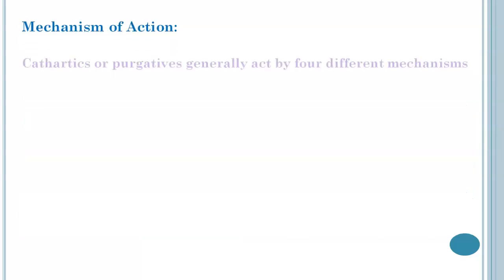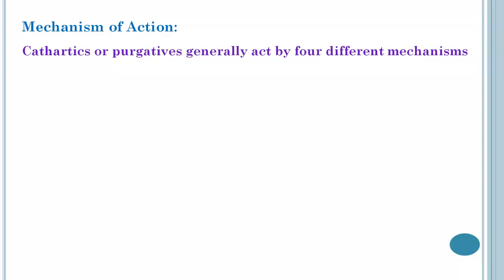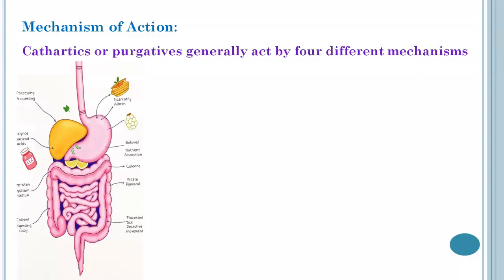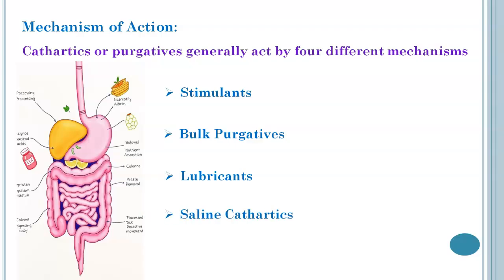Now here we discuss about the mechanism of action. So cathartics or purgatives generally act by four different mechanisms. Like first one is the stimulants, second one is bulk purgatives, third one is lubricants and saline cathartics. So you may also say there are the four types of cathartics like stimulants, bulk purgatives, lubricants and osmotic cathartics. So in detail we discuss one by one this mechanism of action.